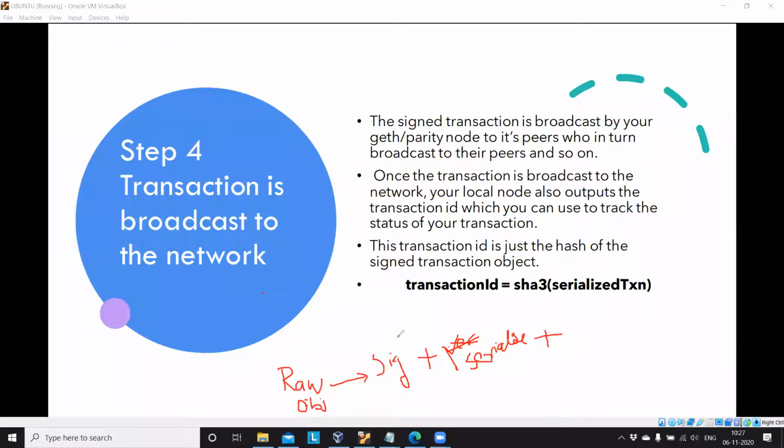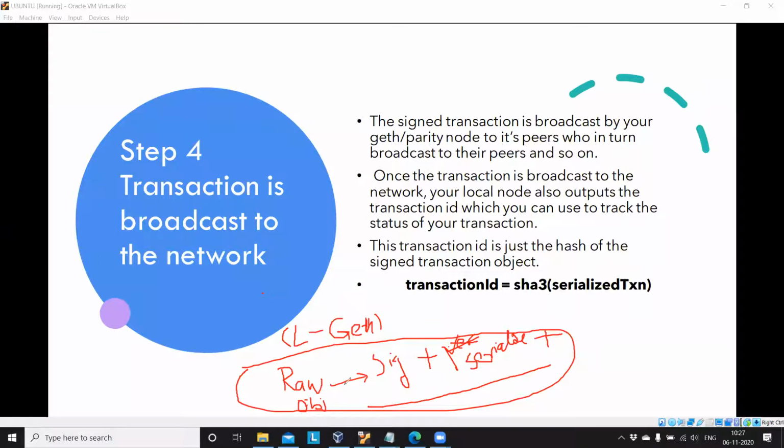All these steps happen inside your local Geth, meaning inside your laptop or desktop PC where you installed your Ethereum client. After all this validation, your local Ethereum client checks that you are the right owner to sign this transaction by using your private key.